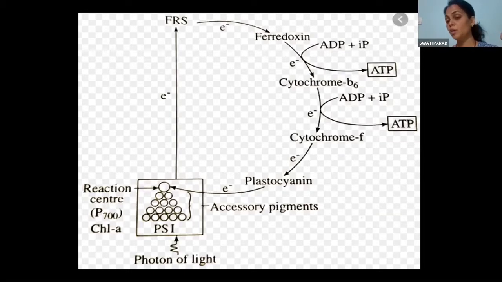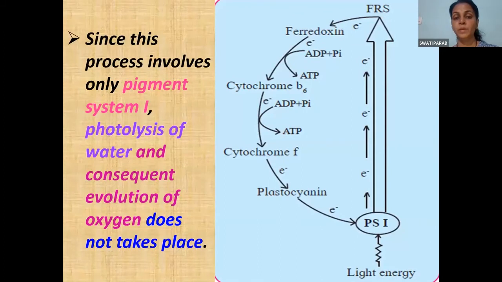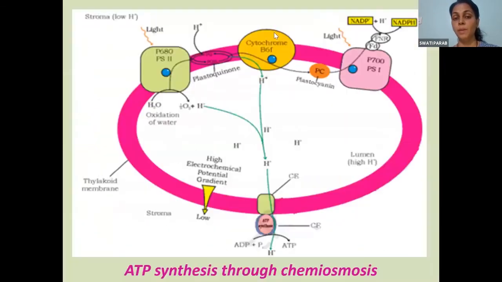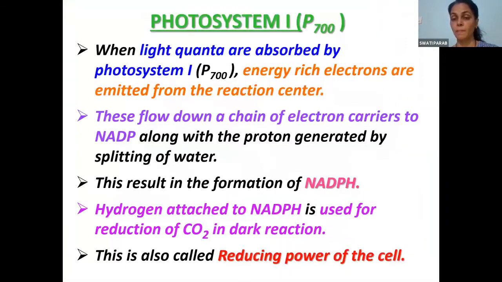And see, this is a part of chemiosmosis. If you remember, I'll just show you the diagram once again. See, this is the part: cyclic photophosphorylation, which takes place over here. It is the first step of light reaction, which is again a part of chemiosmosis.